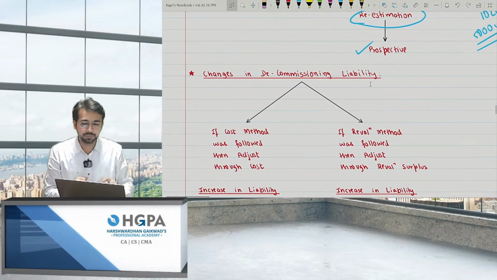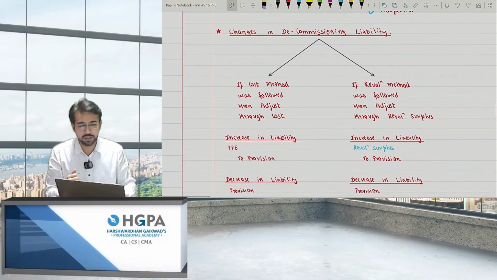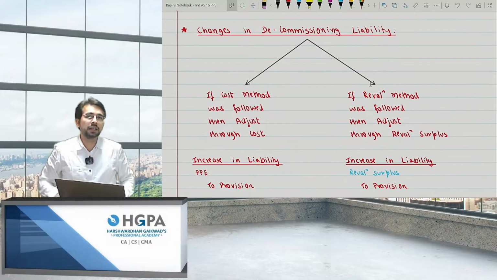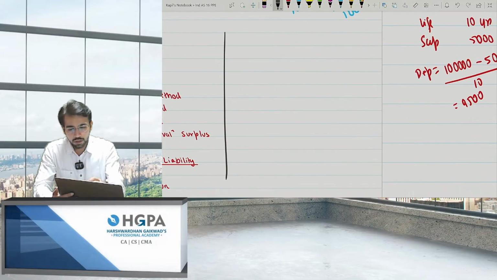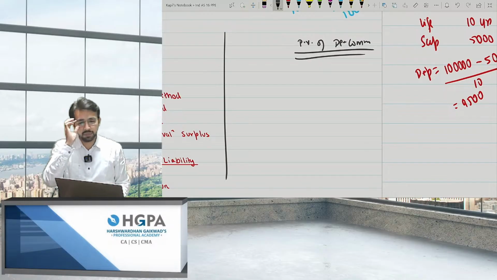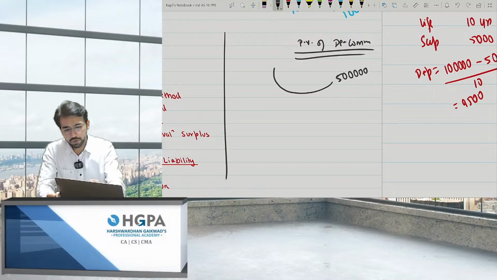Fine, this is done. Now the last point of this IND is the last point, and after that we'll be doing the questions. Okay, changes in decommissioning liability. What are the changes in decommissioning liability? See, initially I told you that you have to add the present value of decommissioning liability, right? Let's say that it was 5 lakh. So obviously you will not add 5 lakh to it. What you will do is, you will make it at a present value. Let's say the present value comes to 3 lakh, for example. So you'll take 3 lakh rupees, right?